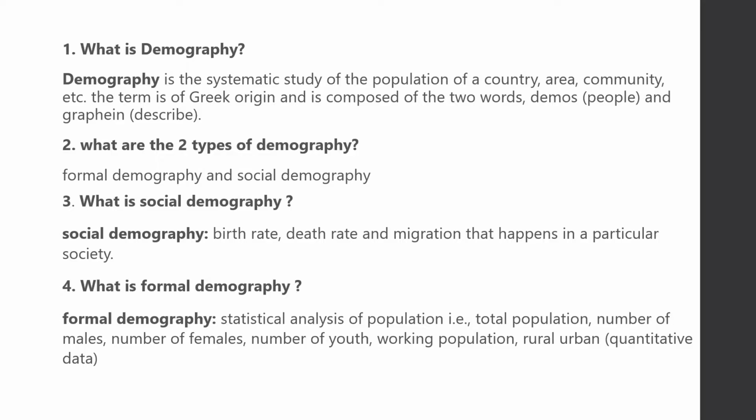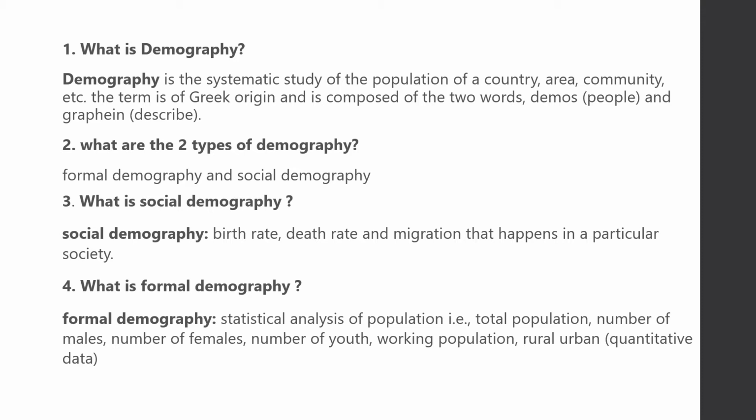What is demography? Demography is the systematic study of the population of a country, area, community, etc. The term is of Greek origin and is composed of two words, demos meaning people and graphein meaning describe. What are the two types of demography? Formal demography and social demography.